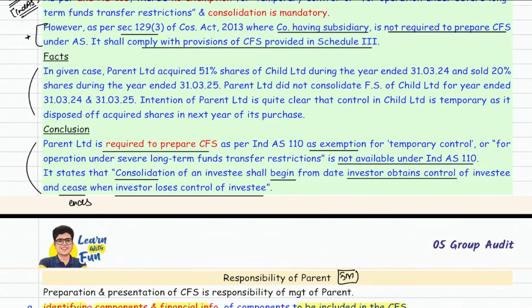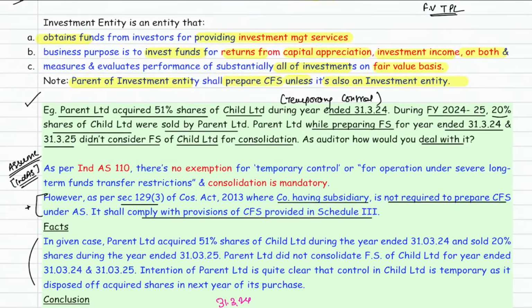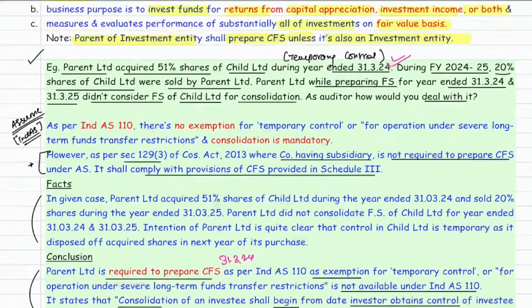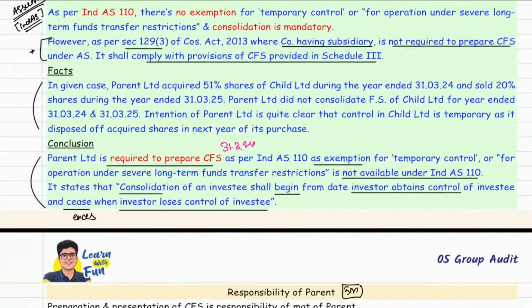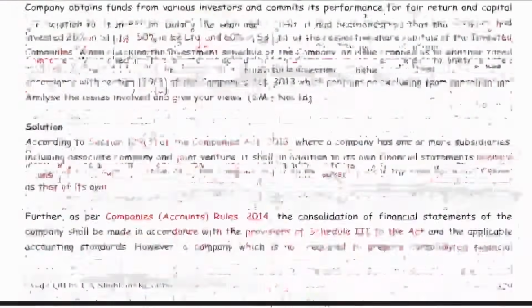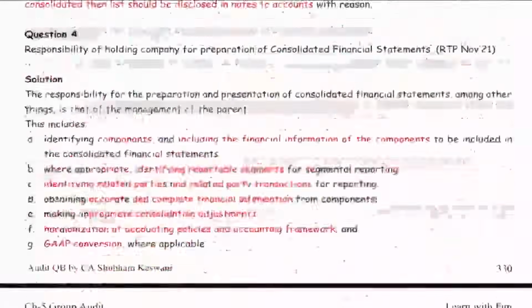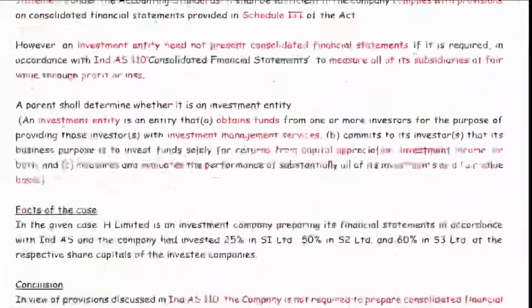Sir, for what? 31st March 24. Because the control was taken for the year ended 31st March 24, it should prepare the CFS for 31st March 24 because the exemption is not available, and consolidation begins the day the investor gets control. And when does the consolidation end? When the investor loses the control. Okay, sir. On this concept, which question can you practice, sir?